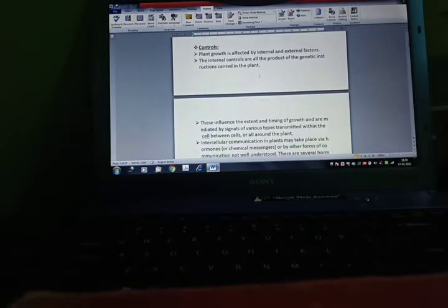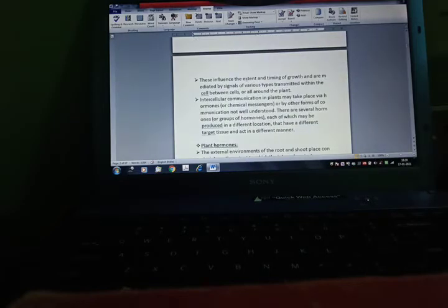Now, control. Plant growth is affected by internal and external factors. The internal controls are the product of the genetic instructions carried in the plant. These dictate the extent and timing of growth and are mediated by signals of various types transmitted within the cell, between cells, or all around the plant.